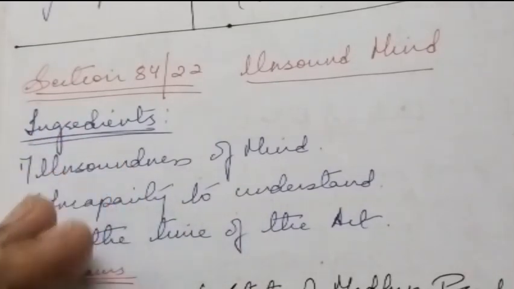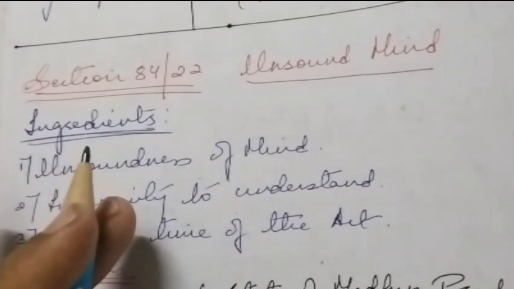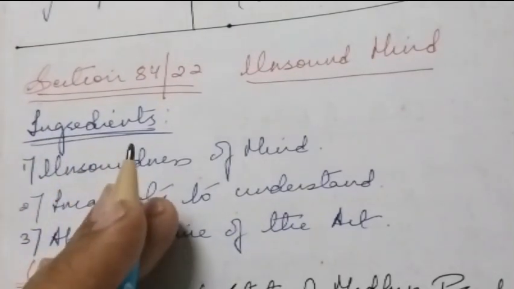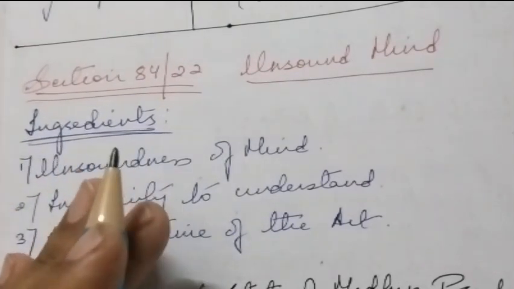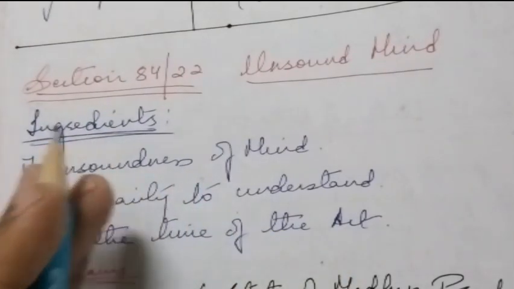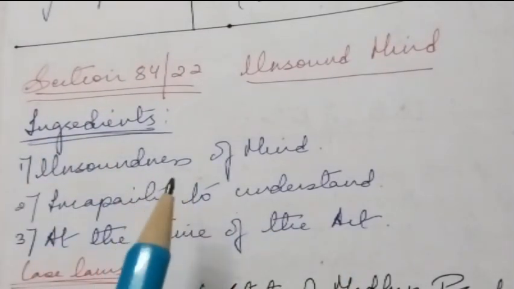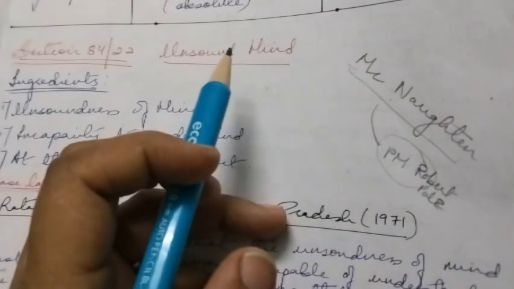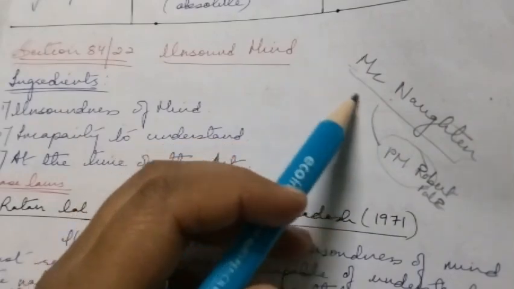The timing of insanity is critical in these sections, that is, whether the person was insane at the time of committing the offense. So past or future insanity does not qualify in these sections. At the time of doing the act, the person must be of unsound mind. So this section is based on the legal principle derived from the M'Naghten maxim.